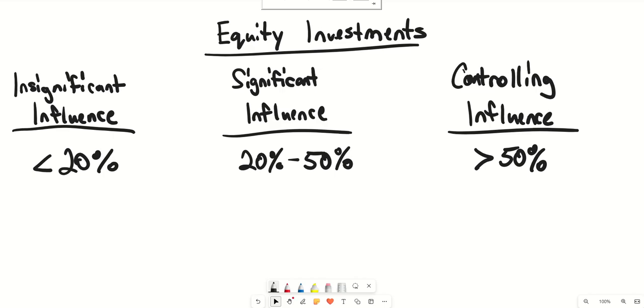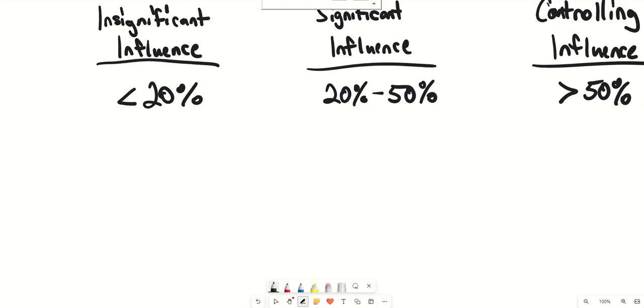Okay, so when it comes to insignificant influence, let's provide an example so you can see. Someone that has 19% influence over a business has acquired stocks or shares, same thing, in the amount of $20,000.